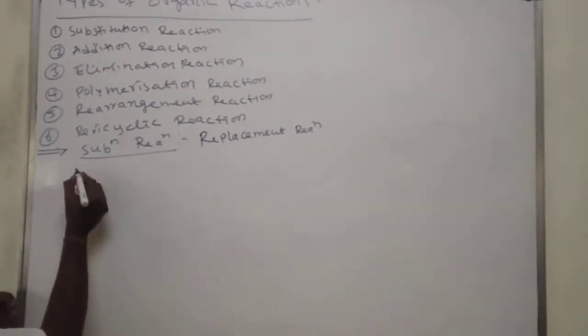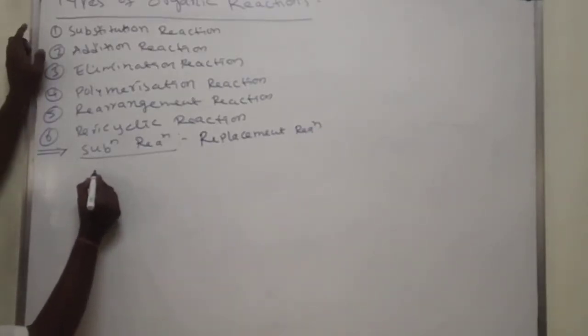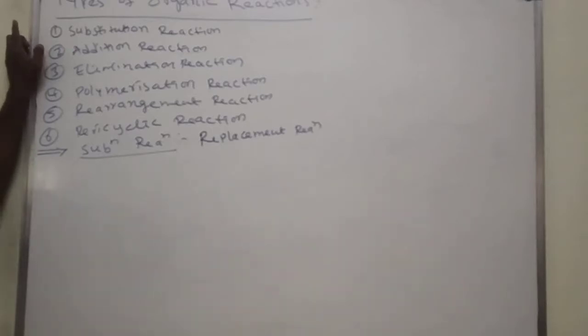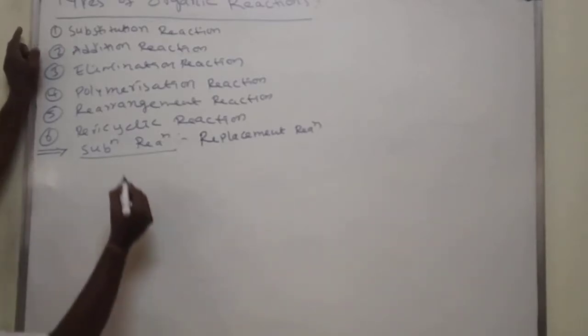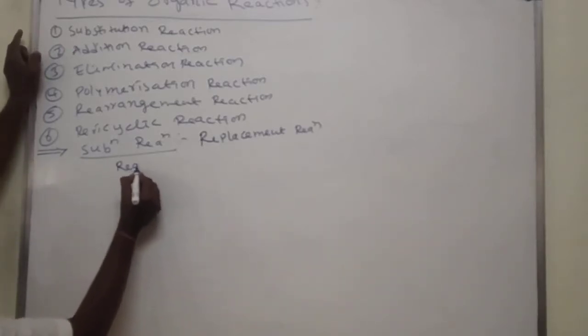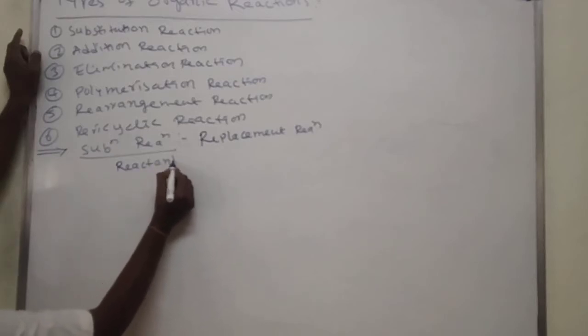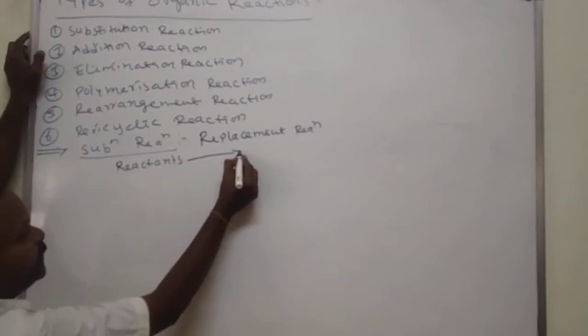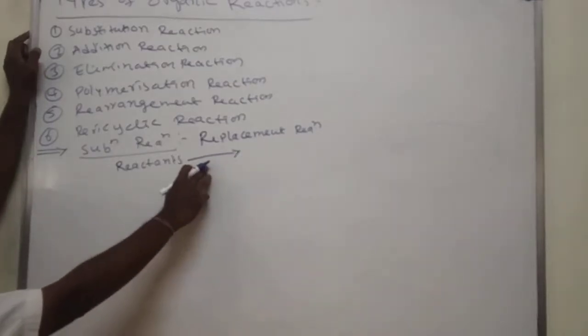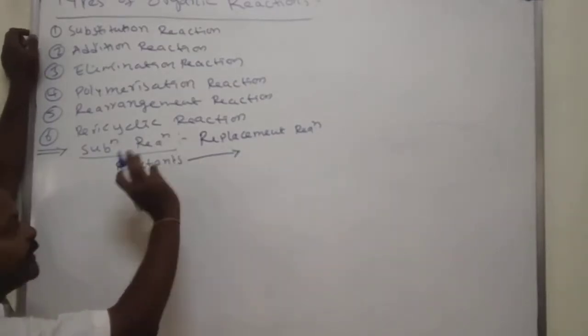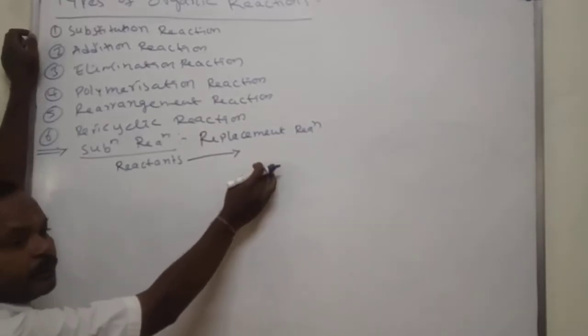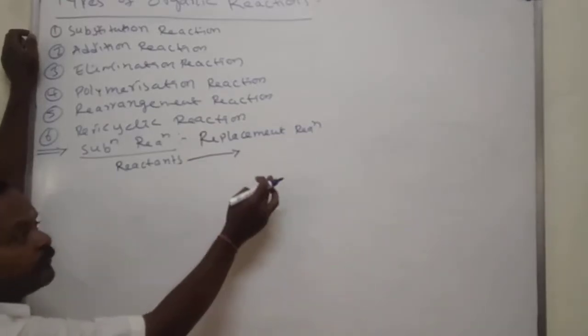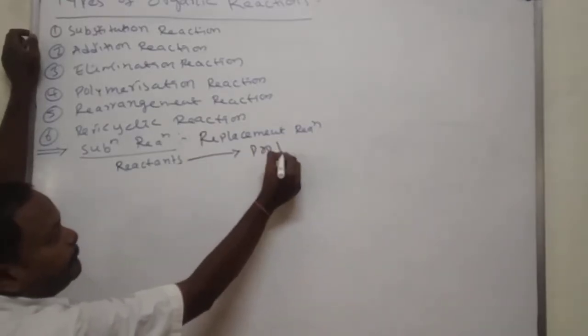How do we substitute? I am taking one general reaction. What is a chemical reaction? Always reactants are present on the left side, and we use an arrow mark. The arrow mark indicates reactants are converting into products.